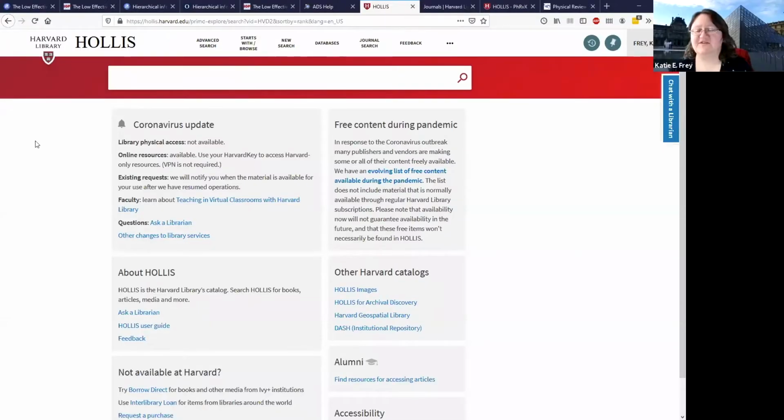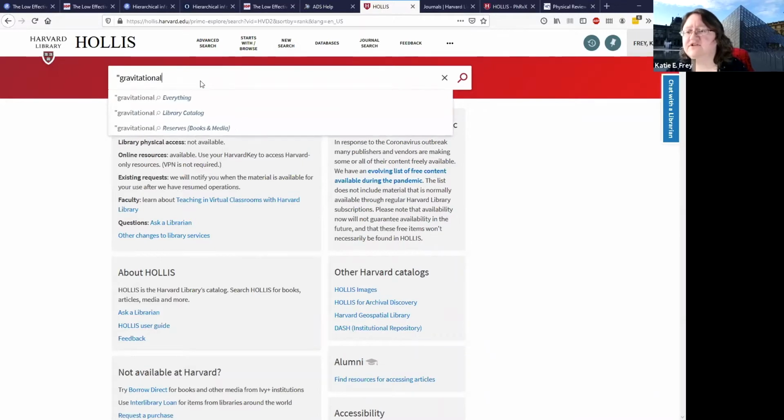So we'll give you a preview of Hollis. So this is Hollis, and Hollis is the Harvard Library Catalog. The URL should be in the chat, and it's hollis.harvard.edu. If you're not seeing it in the chat, that's HOLLIS.harvard.edu. It is similar to ADS and kind of Google, where it has this big search bar, and you just type in what you're looking for and then do a search. So we're going to do gravitational waves, and you'll see there's a couple options that show up.